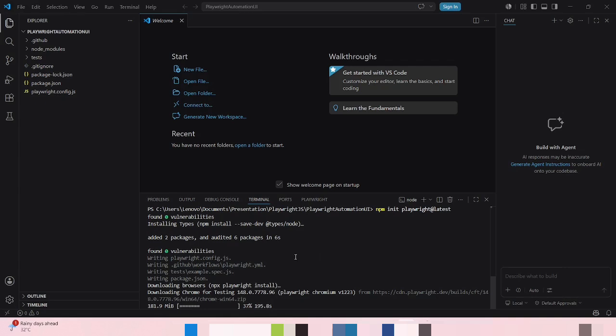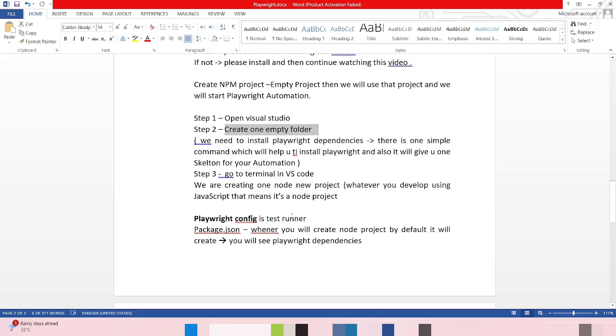Before installing, we will see what all things we need to discuss. So go to terminal in VS Code and we are creating one new project. Whatever you develop using JavaScript or TypeScript, it will be a node project only. One cool feature is we no need to depend on third party test runners. It contains a default Playwright config as the test runner.